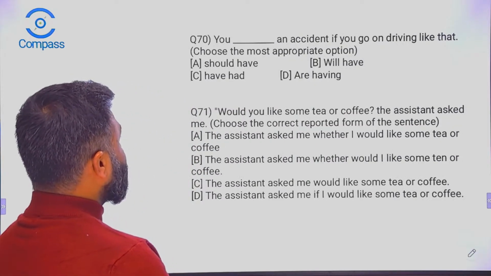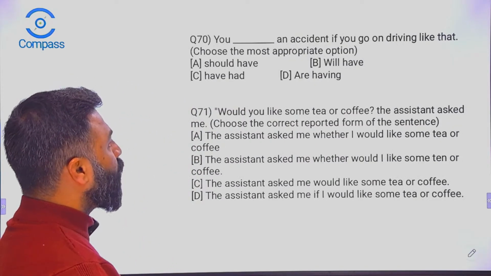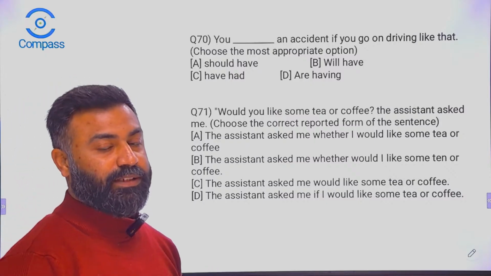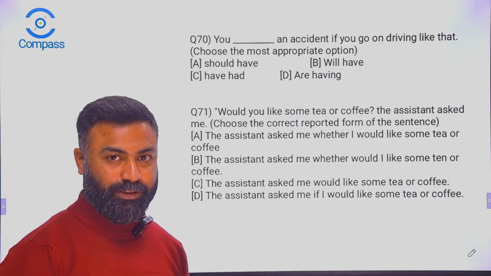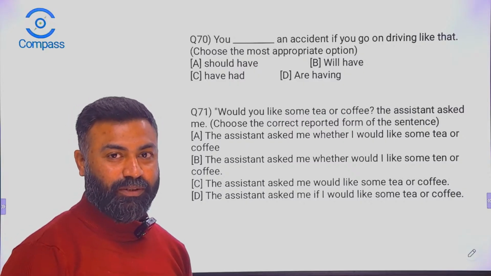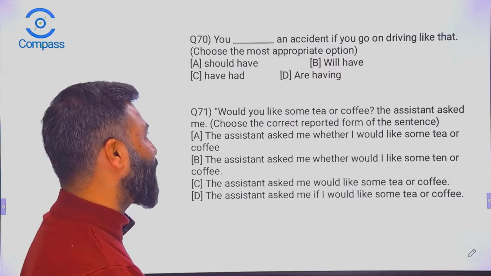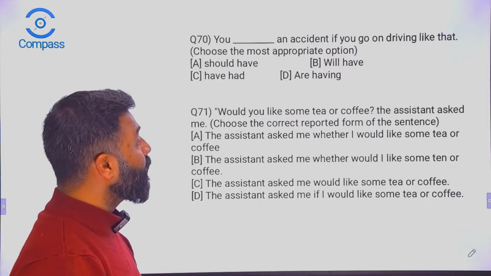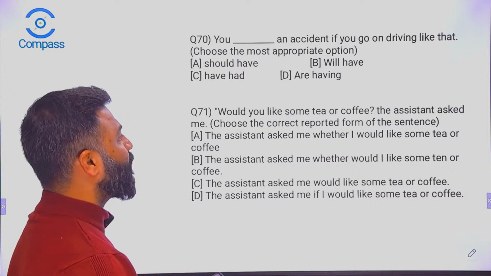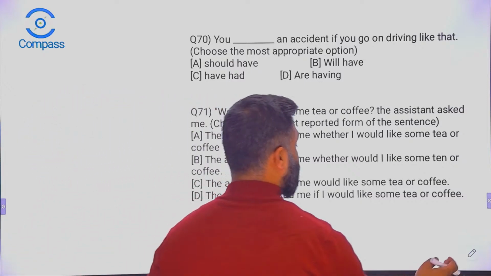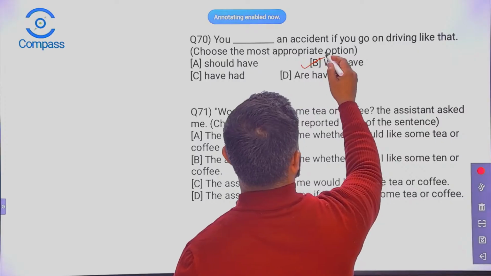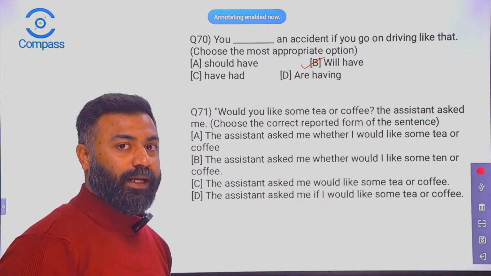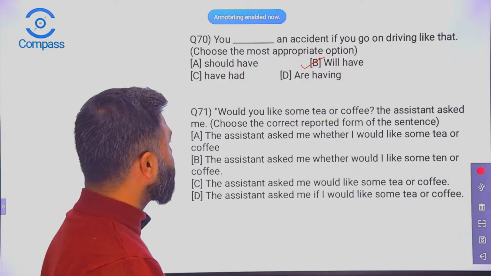Question number 70. You dash an accident if you go on driving like that. Come on, you should have. Oh, that's a very dreadful wish to think about, to wish someone. You should have, no, it cannot be. You will have, kind of a warning. You have had, no. You are having, no. So it has to be you will have. You will have an accident if you go on driving like that. So that comes like a warning.